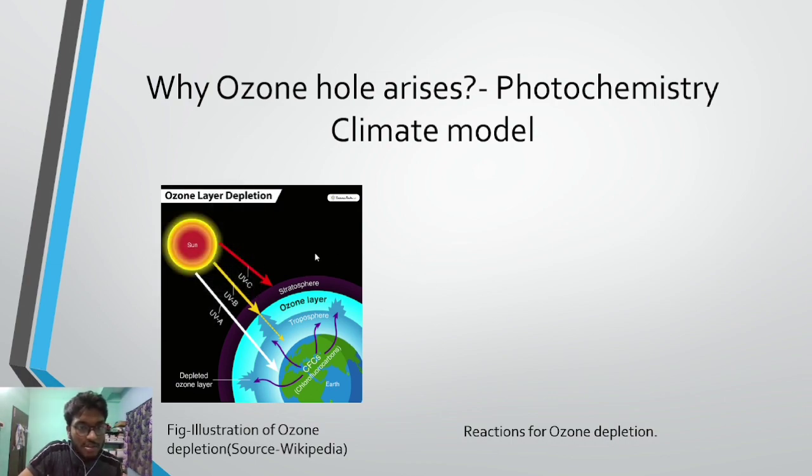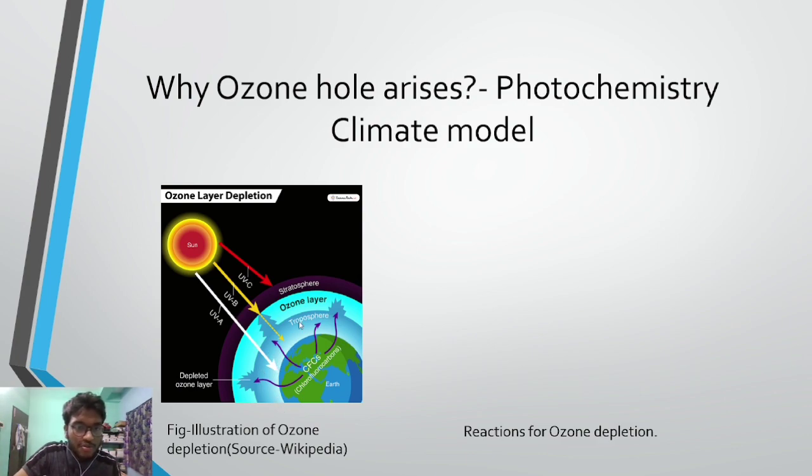This is an illustrative image of ozone depletion. So this is the sun, and the sun is emitting three kinds of UV radiations: UVC, UVB, and UVA. Look at the extent of UVA entering the Earth's atmosphere. UVA is entering very close to the Earth's surface, almost reaching it.